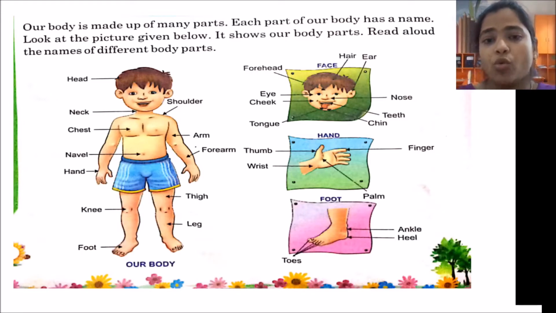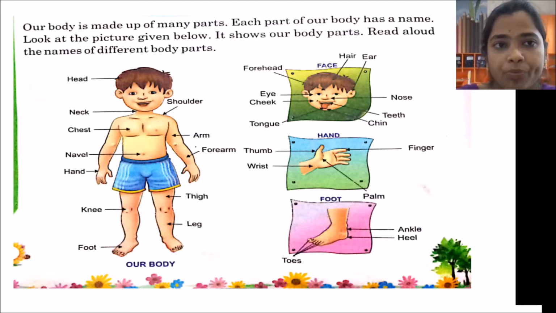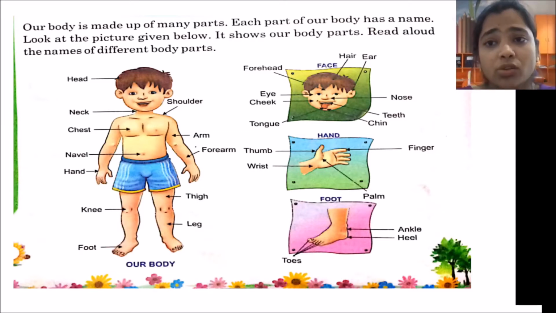Okay, so we need to discuss about it. So what is being given? Let us know. Our body is made up of many parts. Each part of our body has a name. What are those names? Ears, nose, hands, legs. So those are the names of body parts. Look at the picture given below. It shows our body parts. Read aloud the names of different body parts.